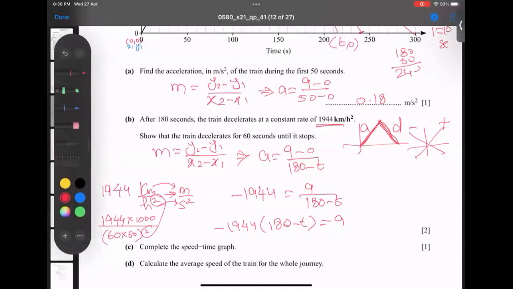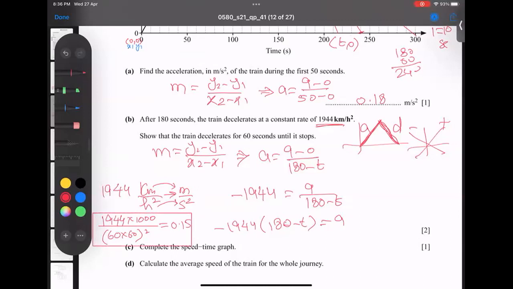So I think this part is very clear. So now I'm calculating first of all 1944 times 1000 divided by 3600 to the power 2. So this answer I'm getting is 0.15. I put it in a box so you can understand.